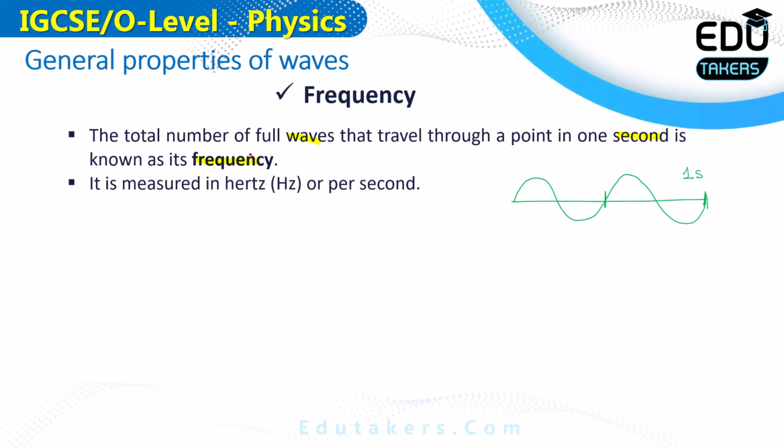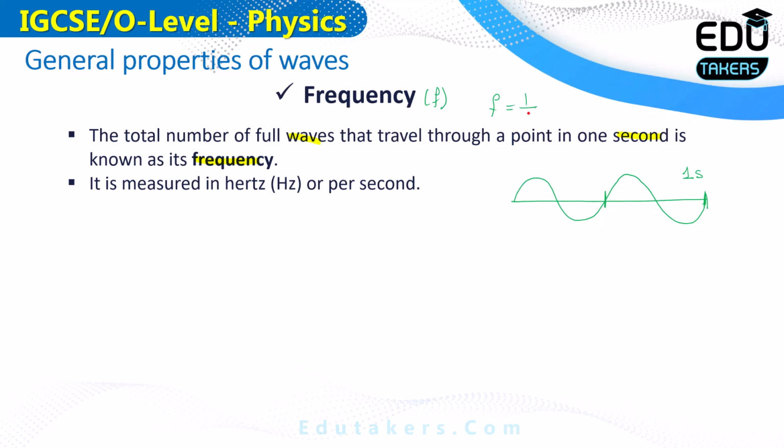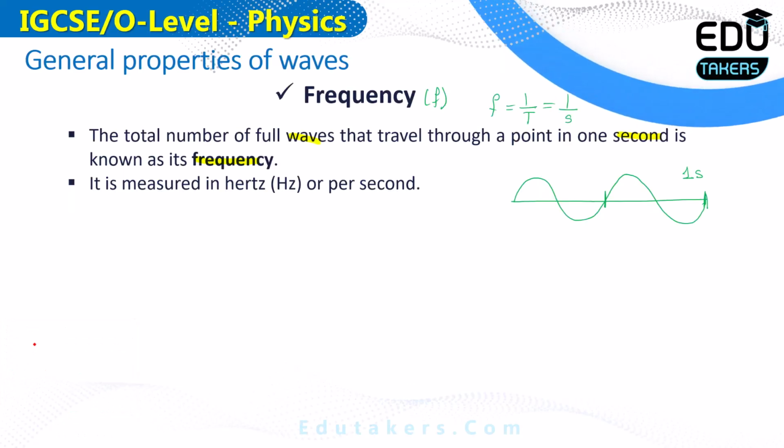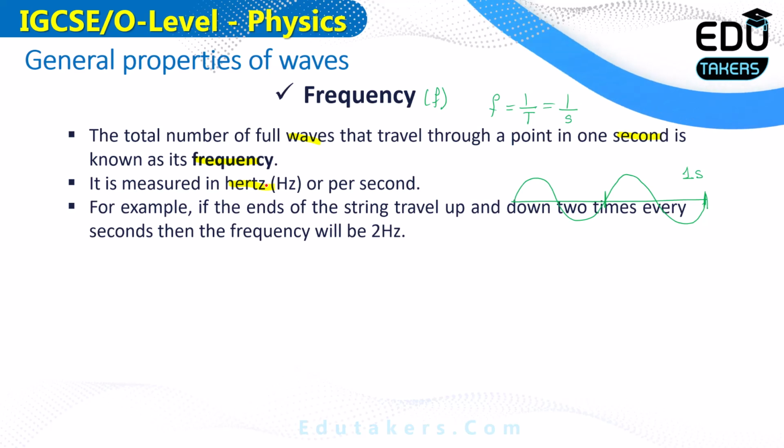Basically, frequency and time period are reciprocal to each other. That's why I write here, frequency is basically represented by f, and frequency f equals 1 over T. The frequency is the reciprocal of the time period. You know that the time period is measured in seconds, so the frequency is measured in per second. It is basically the SI unit of the frequency. There is another unit for the frequency which is hertz. So the frequency is measured in hertz as well as in per second. Both of these are units for the frequency.